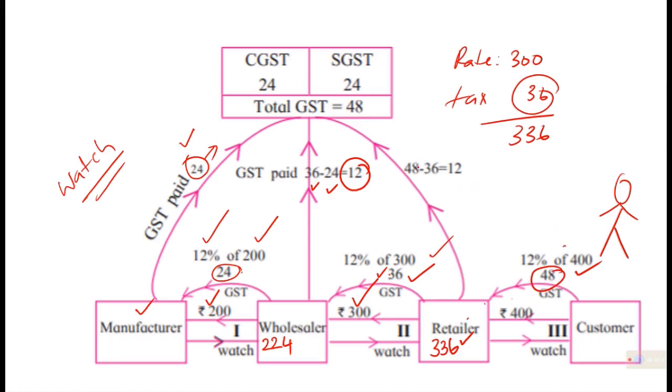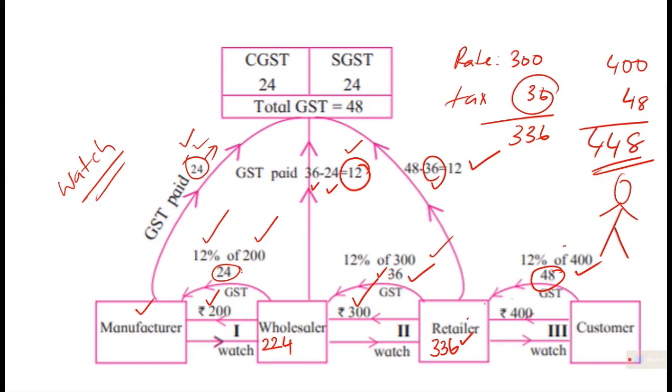But we know that out of the 48, the first person's 24 and the second, the wholesaler's 12, so 36 has already been paid. In effect, 12 rupees will actually go to the government from the retailer too. And for you, the bill would be 400 rupees plus 12%, 48, and you will be paying 448 rupees.